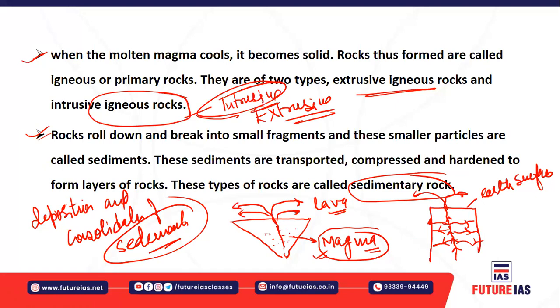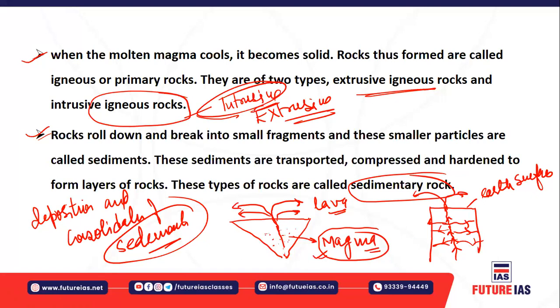Sedimentary rocks can be formed from any type of rock, but it requires the sediments to compress and harden in the form of layers. So it is called a stratified layer.